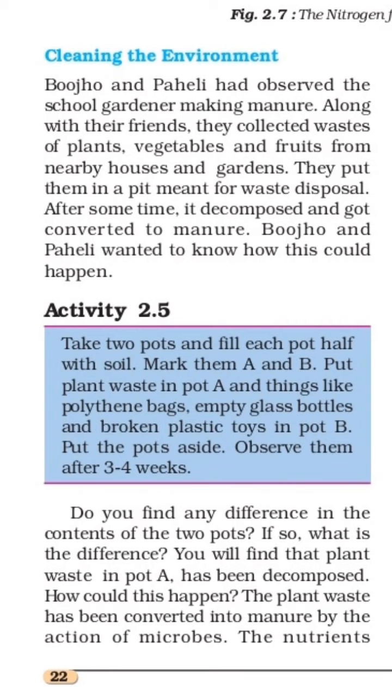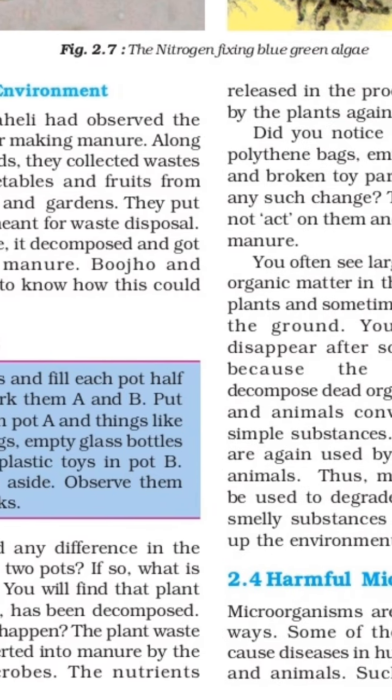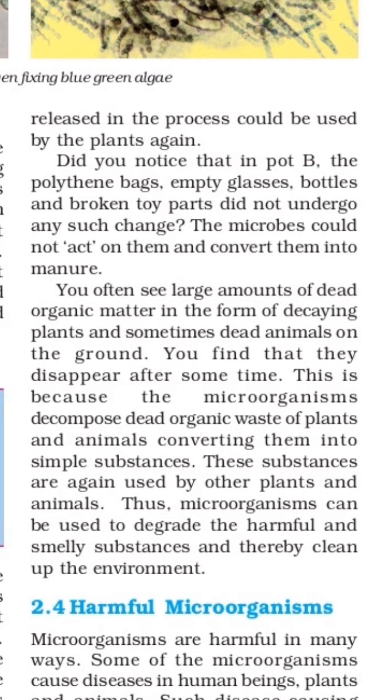And how could this happen? The plant waste has been converted into manure by the action of microbes present in the soil, and the nutrients released in the process can be used by the plant again.